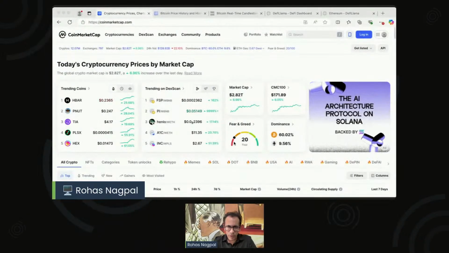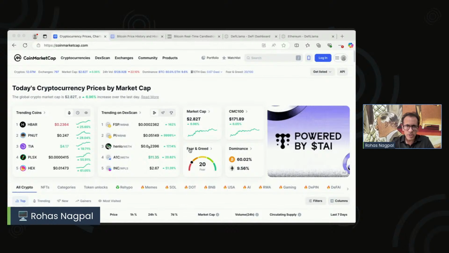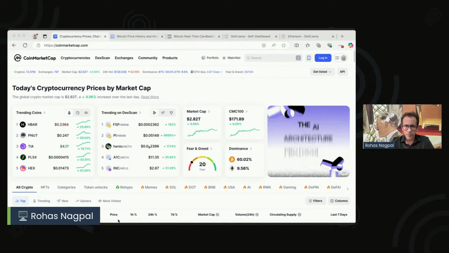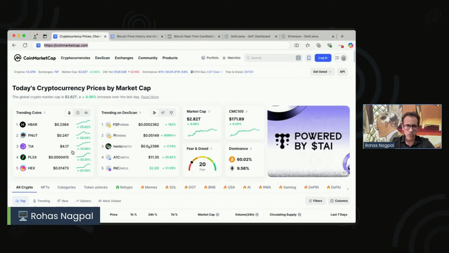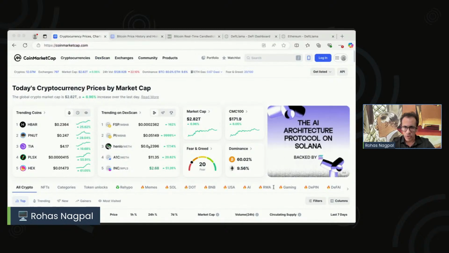So let me first quickly share my screen. Give me a second. I'm hoping on my screen you are able to see something called Mkt Cap. And I'm also going to put the URL in the comment, so you can click on it if you want and open it up on your screens also.